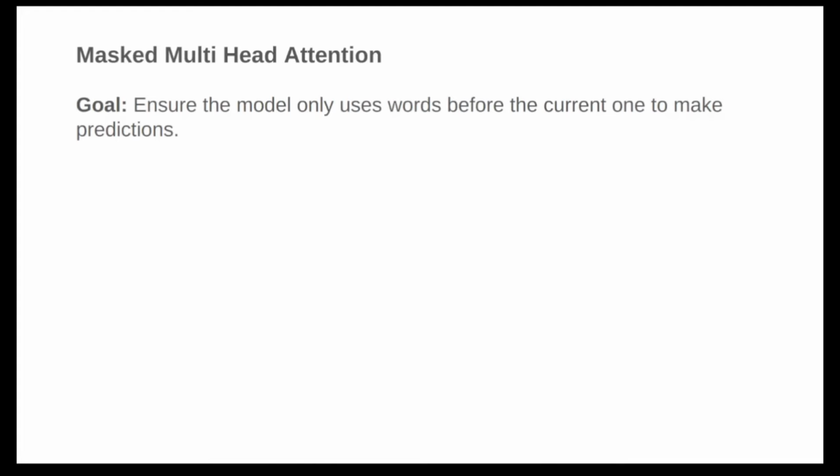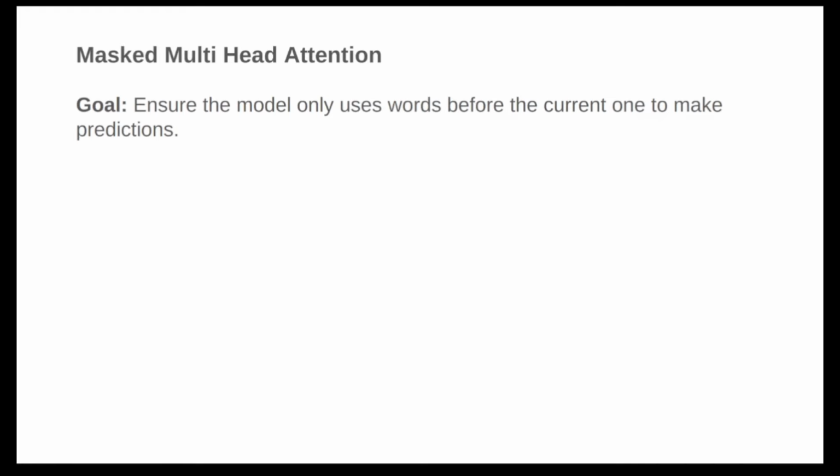In the decoder, we want to predict the next word, right? And to do that, we need to ensure that the model doesn't see the future words during training. Otherwise, it will be biased training, right? If we train our model on the future words as well, then whatever predictions we are getting will be biased.